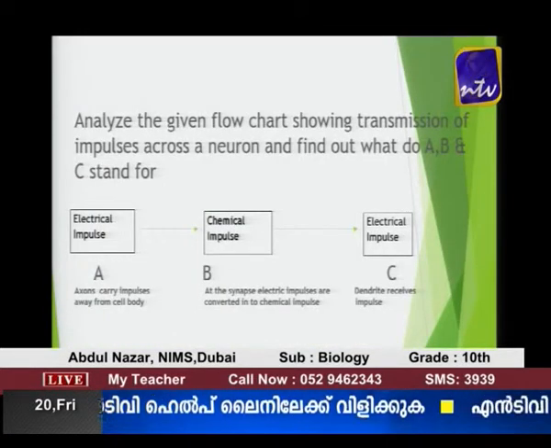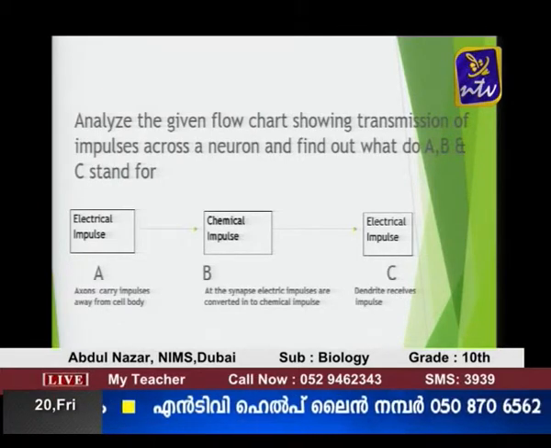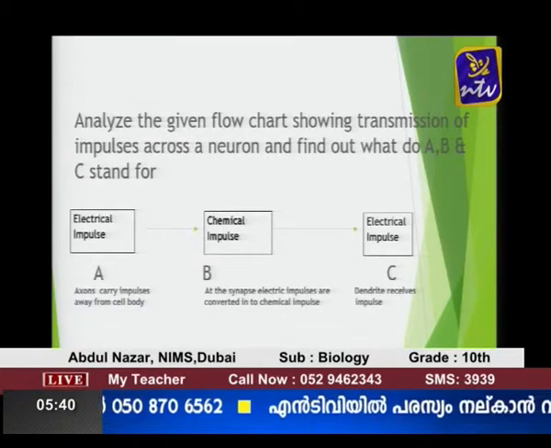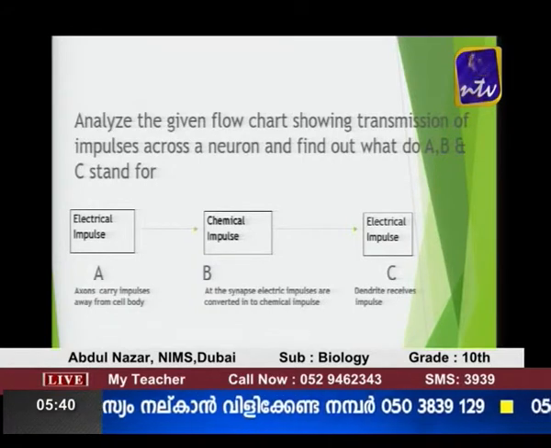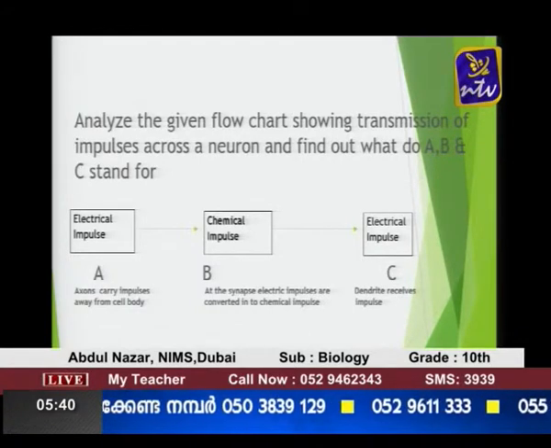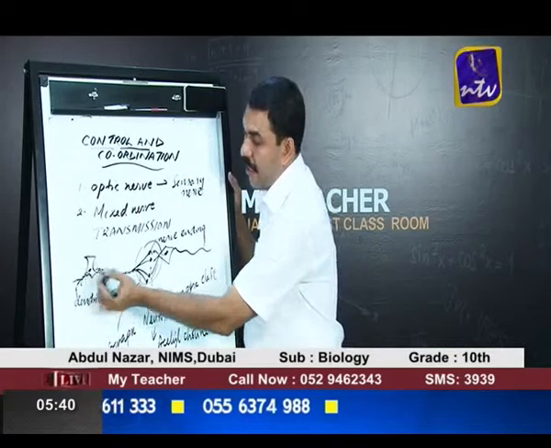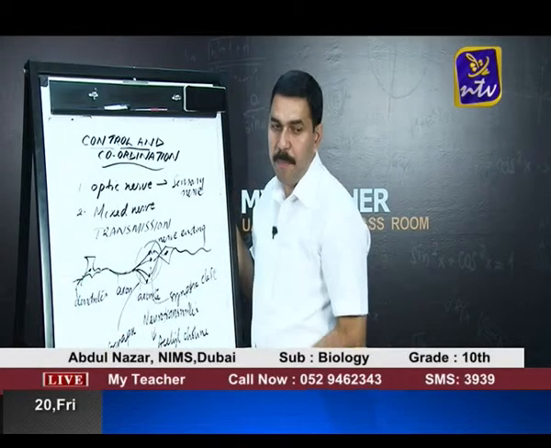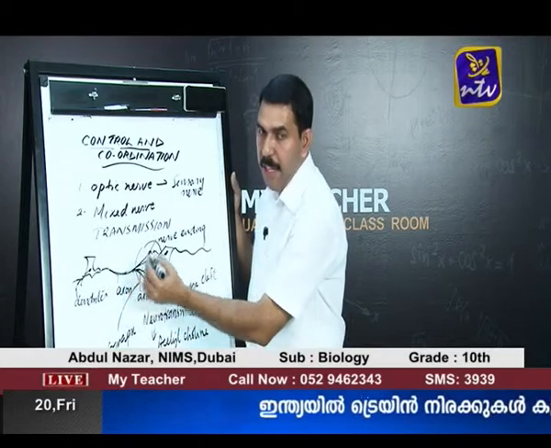Now, let us see a question based on the topic that we discussed. Analyze a given flow chart showing the transmission of impulses across the neuron and find out what A, B, C stand for. So, here once again look at the board. It is a dendrite that receives the information, and this information is in the form of electrical impulses, and these electrical impulses are carried by the axon.